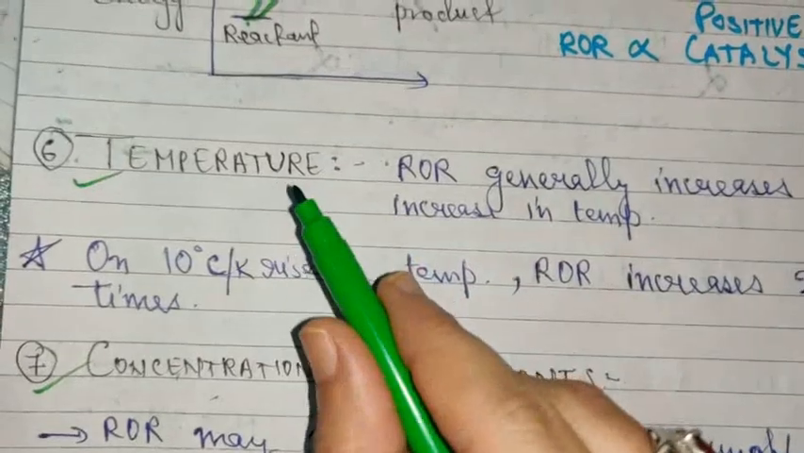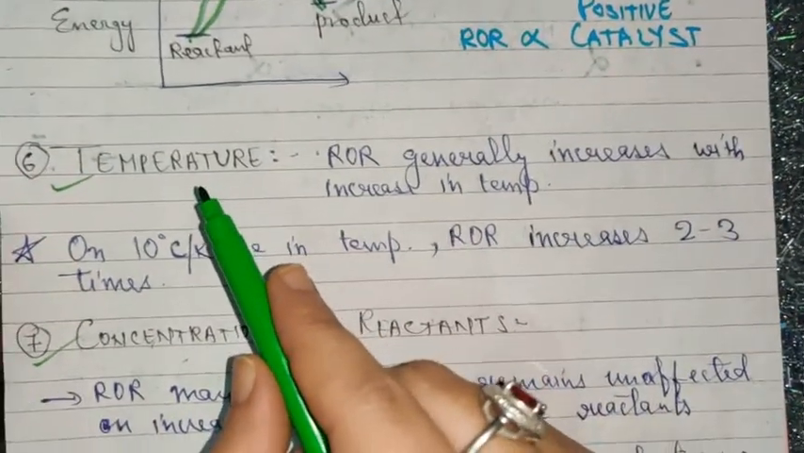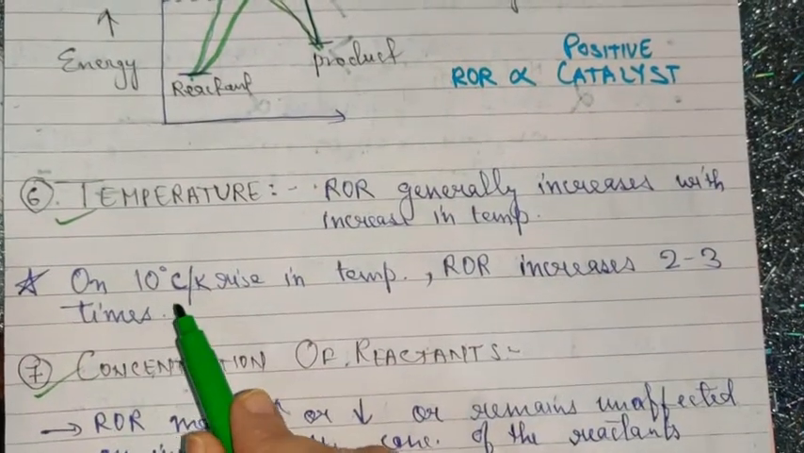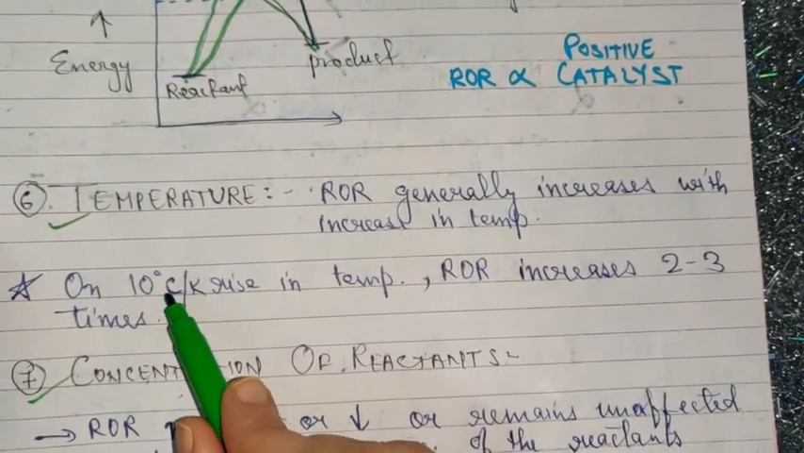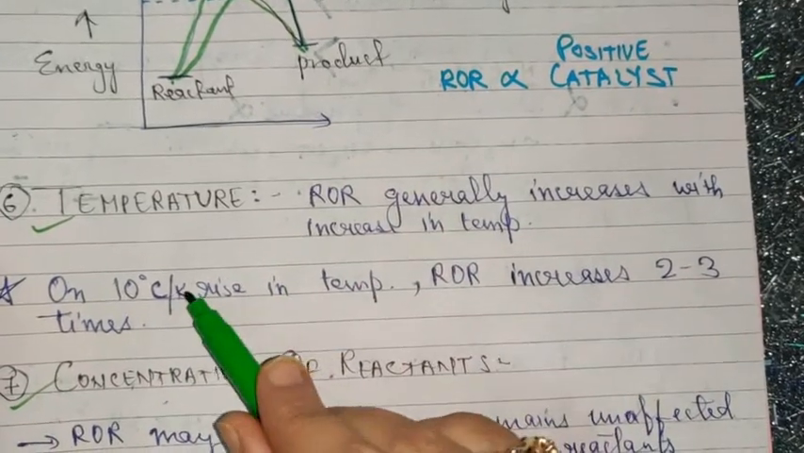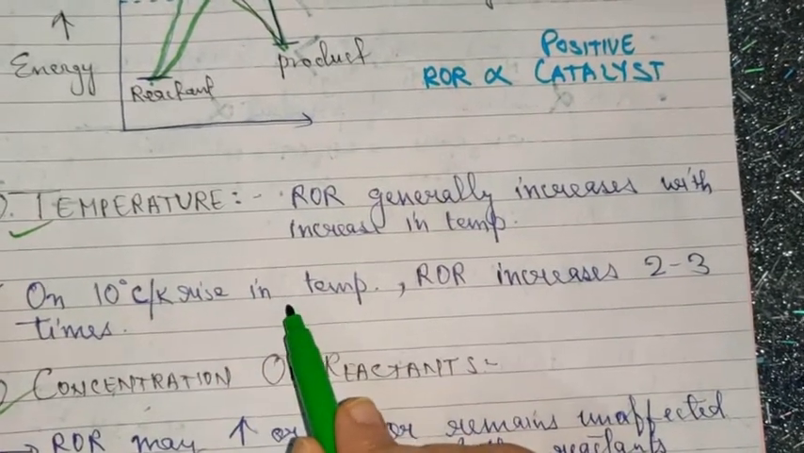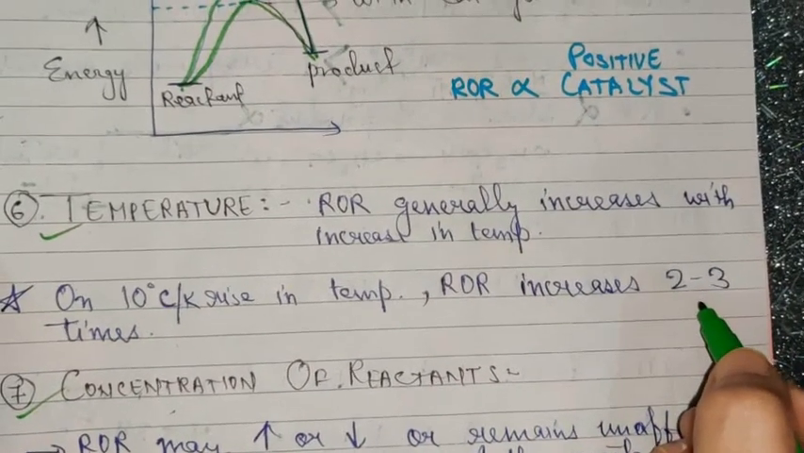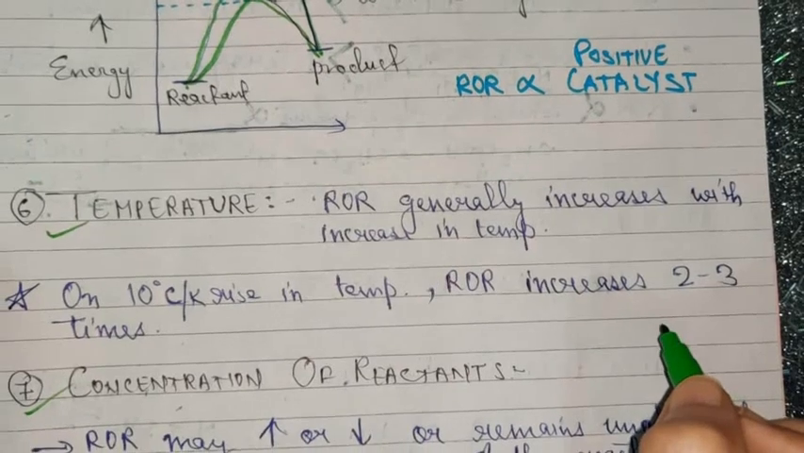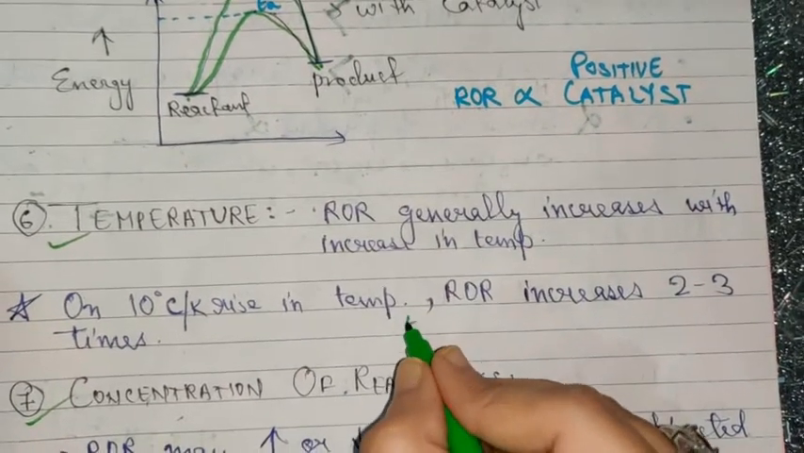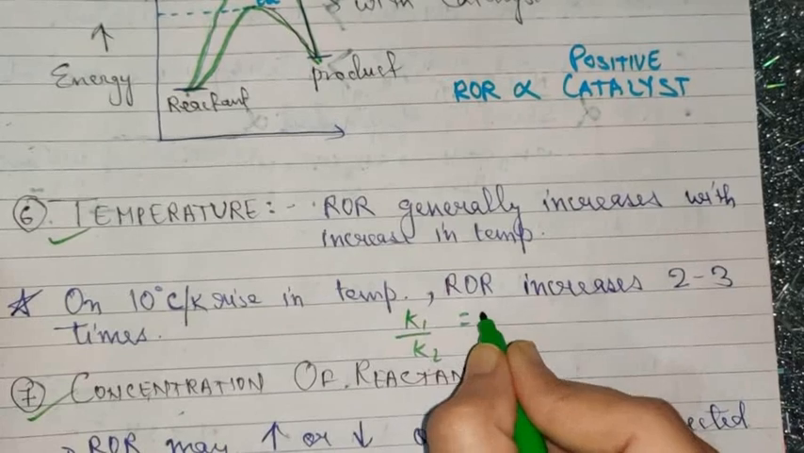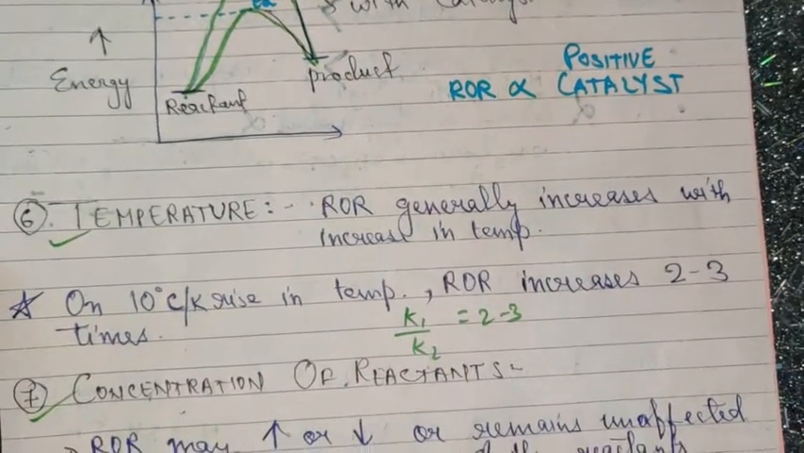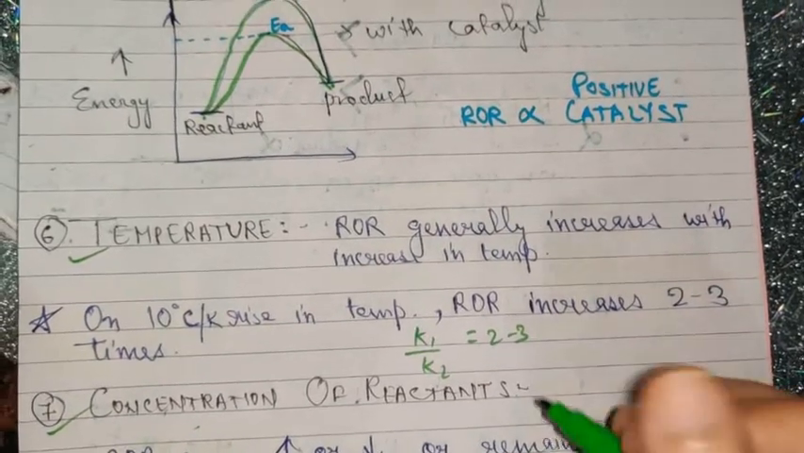So how does temperature affect? Obviously temperature, if you think in general, will always increase the rate of reaction. And in general, what happens? On every 10-degree rise in temperature, whether Celsius or Kelvin, the rate of reaction increases 2 to 3 times. And this ratio is known as, that is, K2 by K1 is equal to 2 to 3. Now K is the rate constant. I'll be discussing about it later in the chapter.